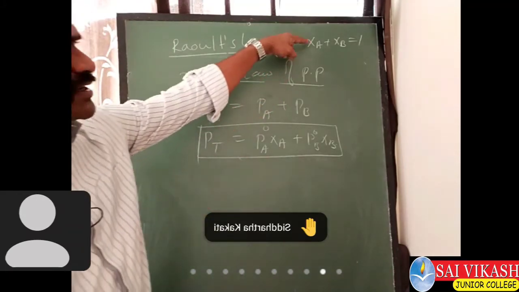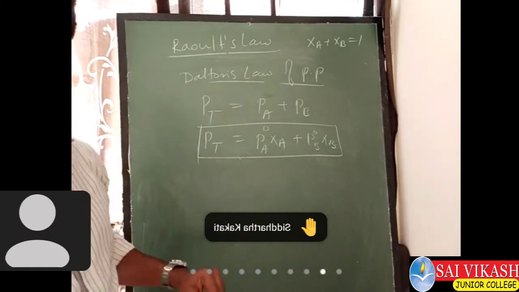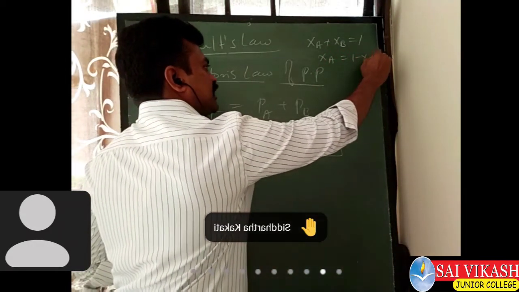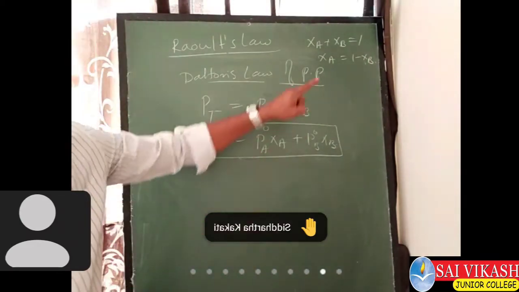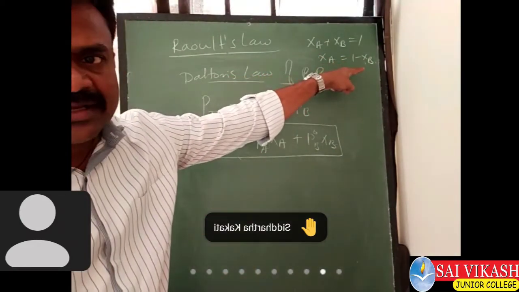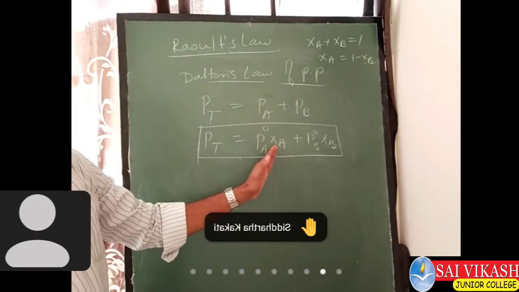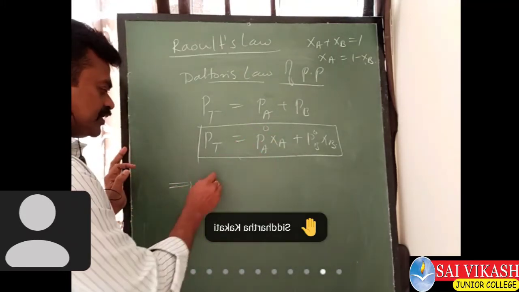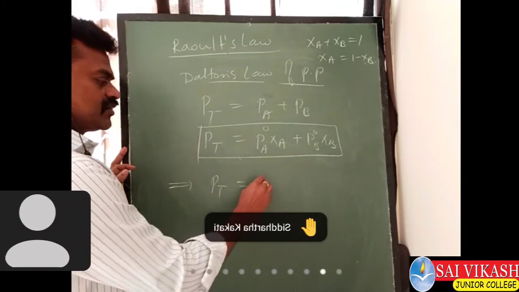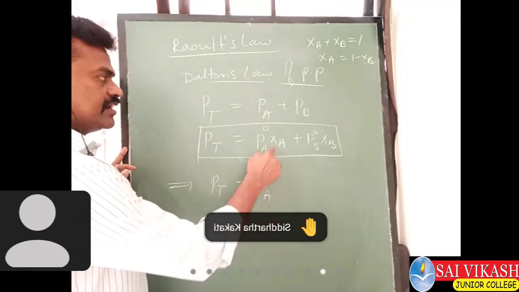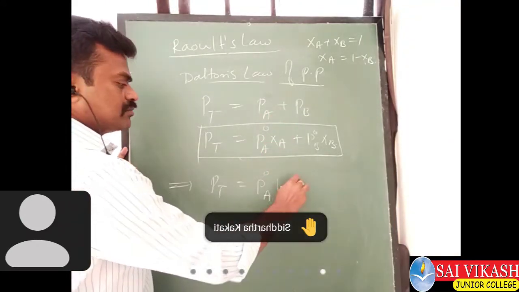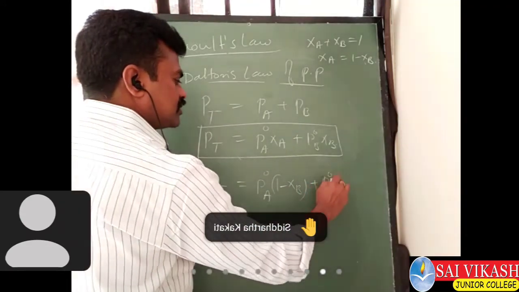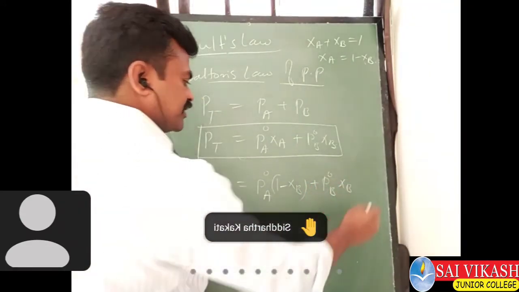So if XA plus XB equals 1, what will be XA? XA equals 1 minus XB, we can write. Let us substitute the value here. Again this equation will be simplified. The total pressure PT equals P naught of A into XA, which is 1 minus XB, plus P naught of B into XB.